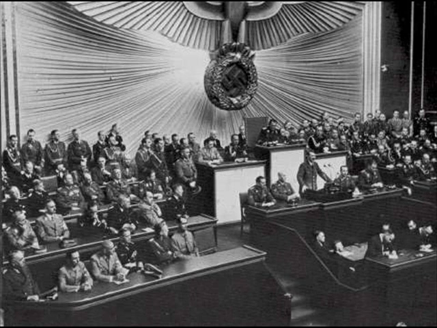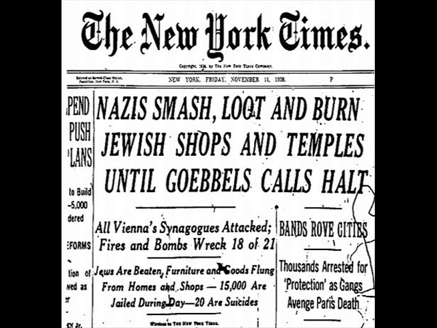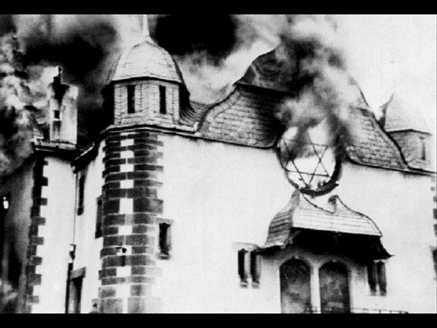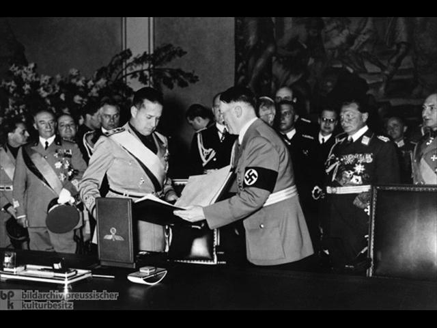In 1938, Hitler threatened Jews with his Reichstag speech, and on November 9th, Kristallnacht, or the Night of Broken Glass, took place. The Night of Broken Glass was when Nazis took and stole all the Jewish people's goods and made them promise to leave the country. During 1939, many different treaties and pacts were signed.